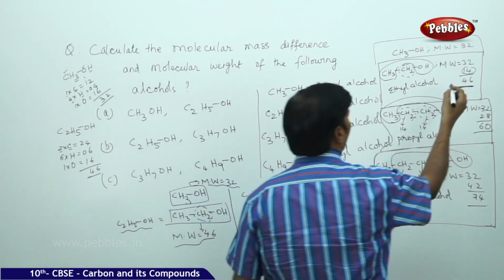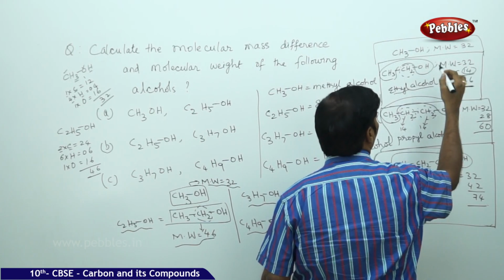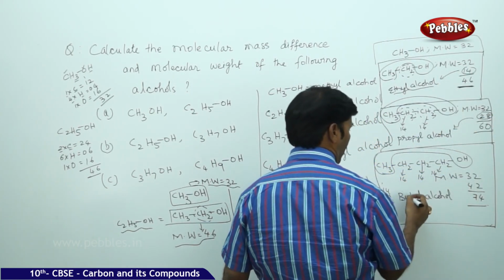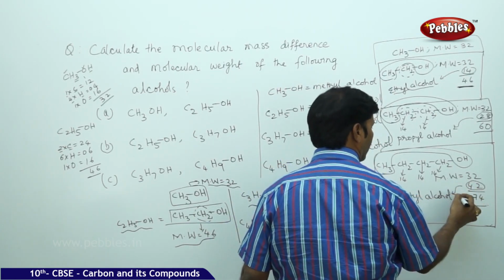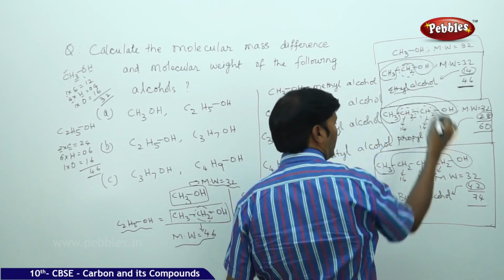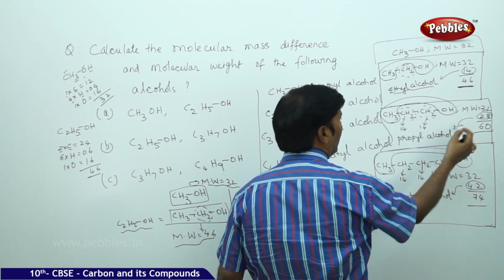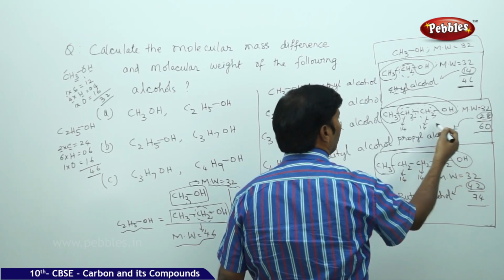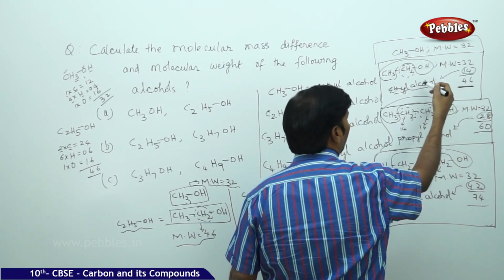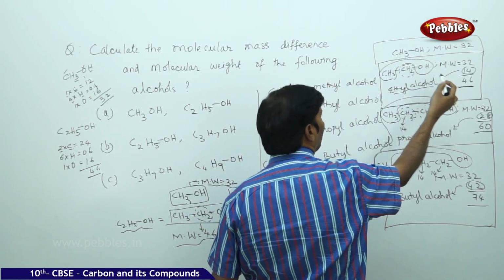The difference in molecular weight for ethyl alcohol is 14, for propyl alcohol is 28, and for butyl alcohol is 42. In butyl alcohol the difference compared to methanol is 42 because it contains three methylene groups. In propyl alcohol the difference is 28 because there are two methylene groups. And for ethyl alcohol the difference is only 14 because it contains only one methylene group.